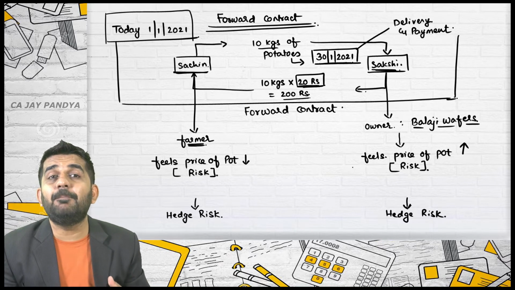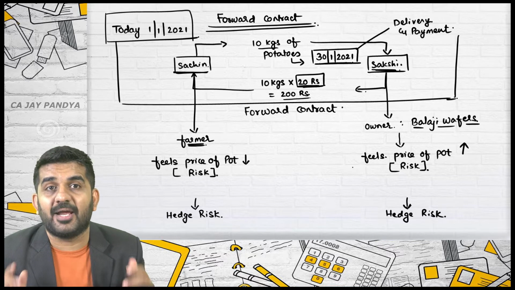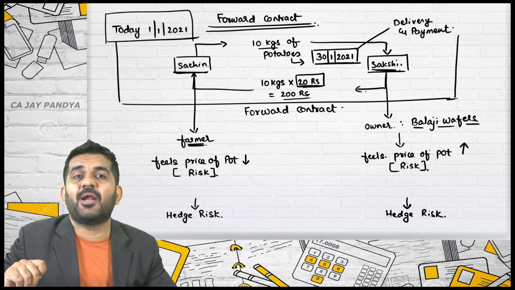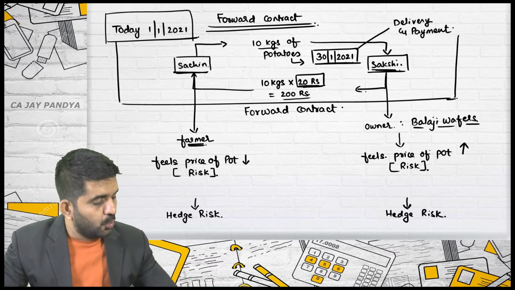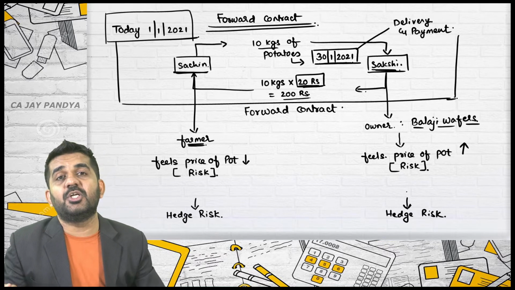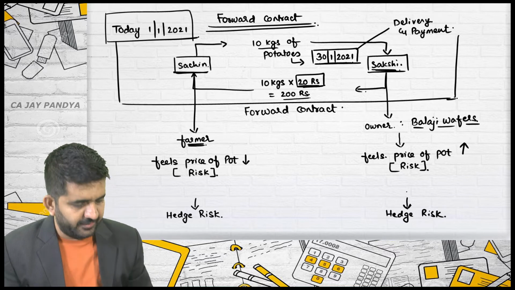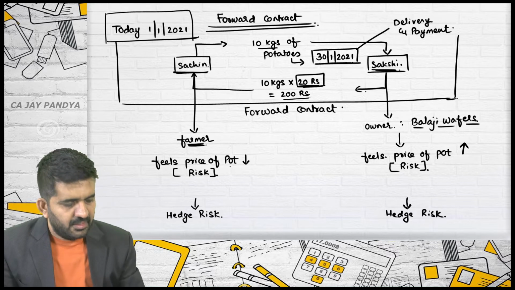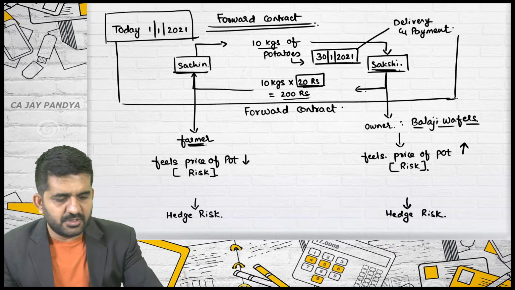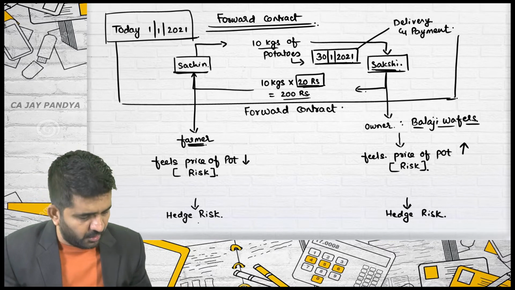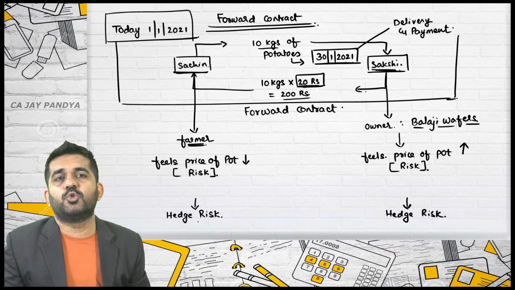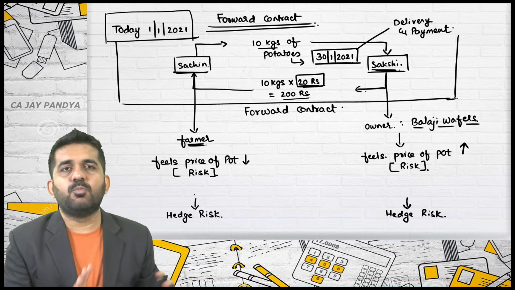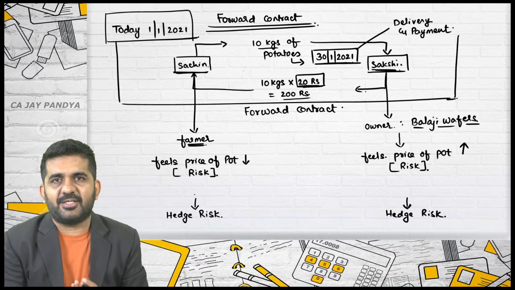But why people enter into forward contract? Please try to understand. Sakshi's risk was that the price is going to increase. To hedge this risk, she enters into this type of contract. Farmer feels that price will go down. That is his risk. Sachin's risk is the price will go down, and Sachin also wants to hedge the risk. Is it alright?